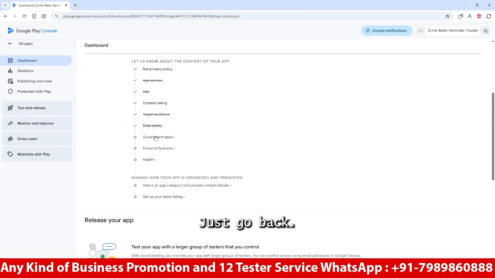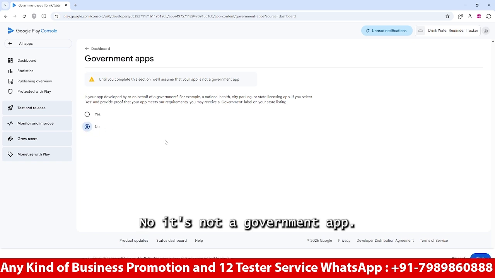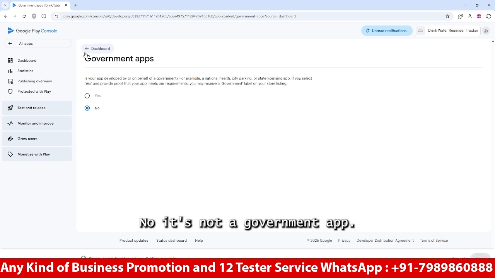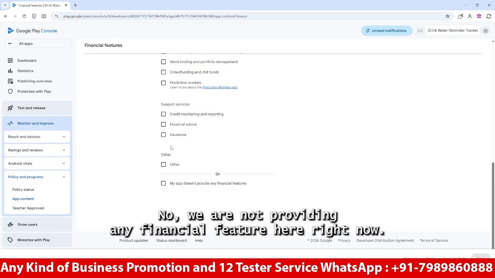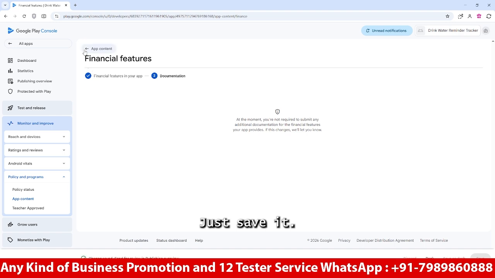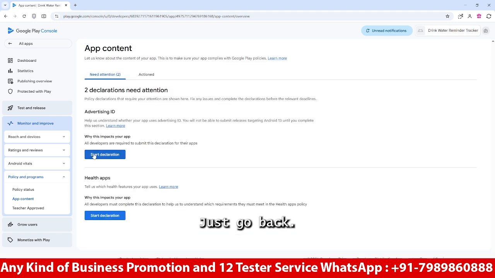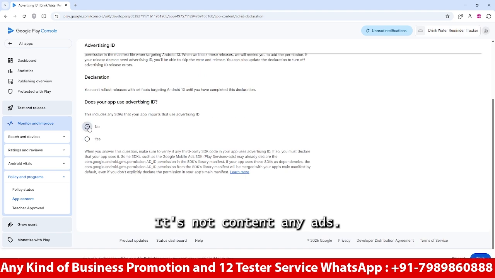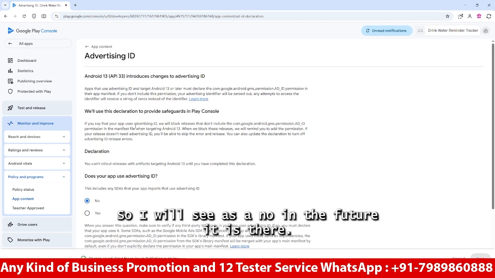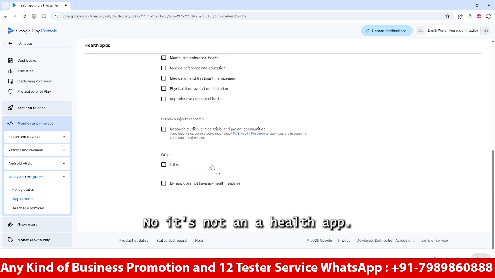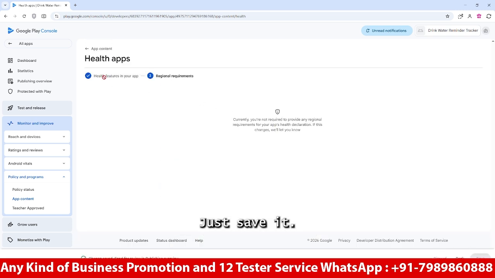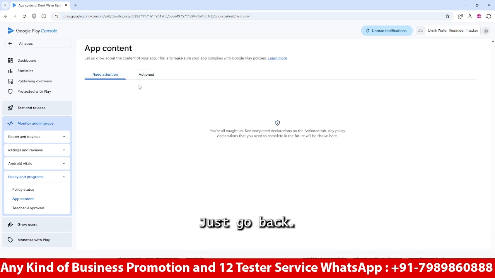Just go back. Is it a government app? No, it's not a government app. Just go back. Financial feature? No, we are not providing any financial feature right now. Just save it and go back. It does not contain any ads, so I will select no. If ads are added in the future, then I need to change it again. Is it a health app? No, it's not a health app. Just save it and go back.